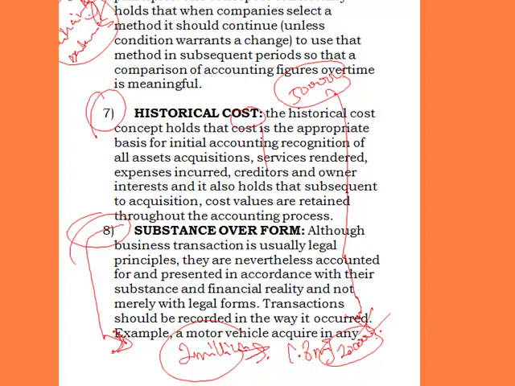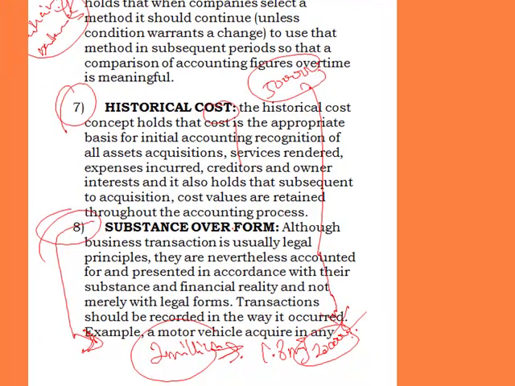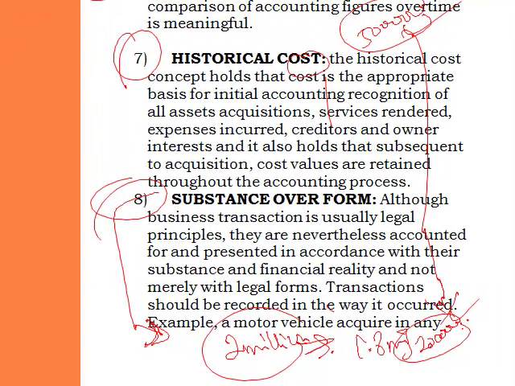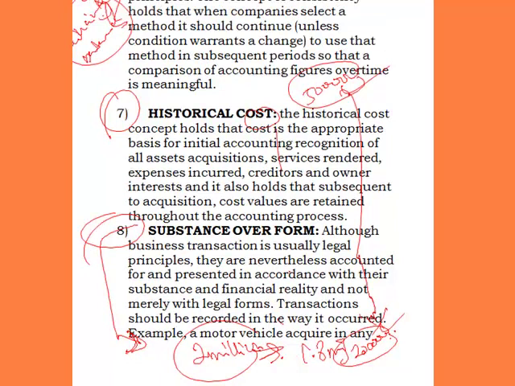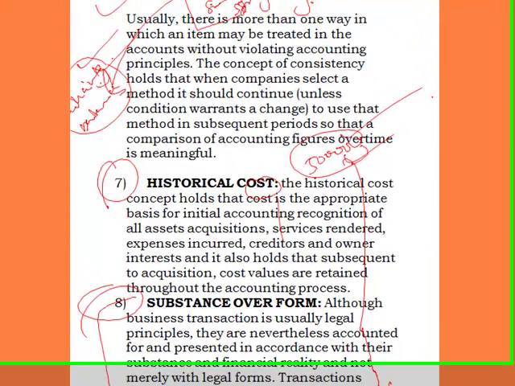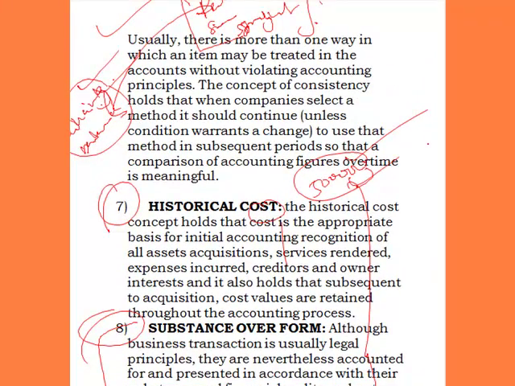So what substance over form is saying is that the legal aspect is that you want to collect 200,000, and you want to go through court proceedings. But the real situation is that you are using 500,000 to get 200,000, which is not economical enough. It is not sensible enough. So what substance over form is saying is that you should have a way of settling out of court, so that you can get this money, rather than, in the name of pursuing the 200,000, eventually spending 500,000, which means that you are not really prudent enough. So that is substance over form. You can explain it in that form.